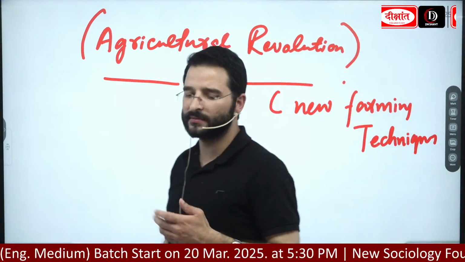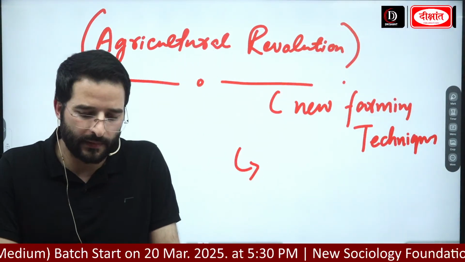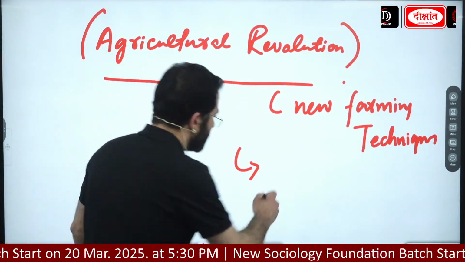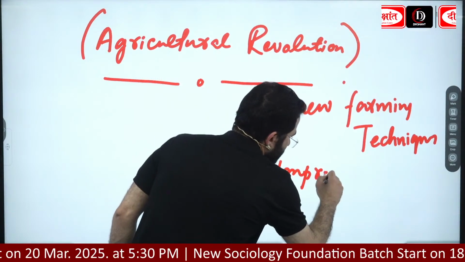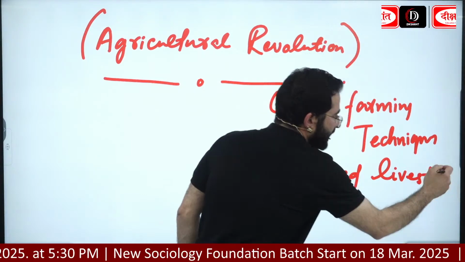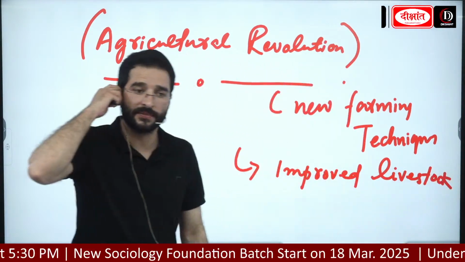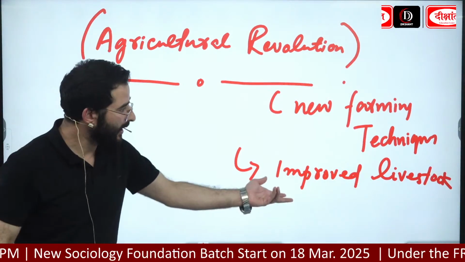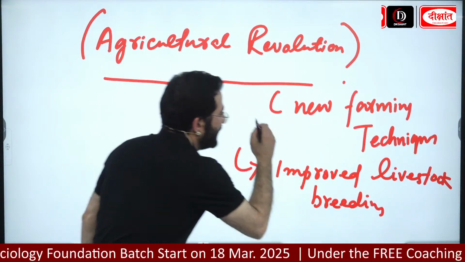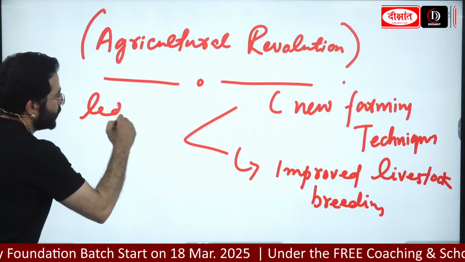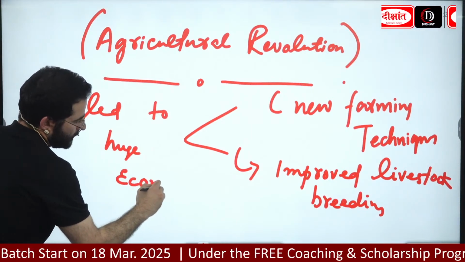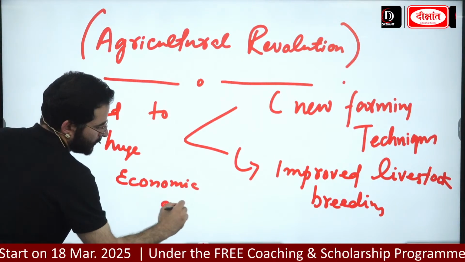New farming techniques plus improved livestock breeding. If I look at cows, someone has sheep, someone is having goats and all that. Improved livestock breeding led to huge economic growth.